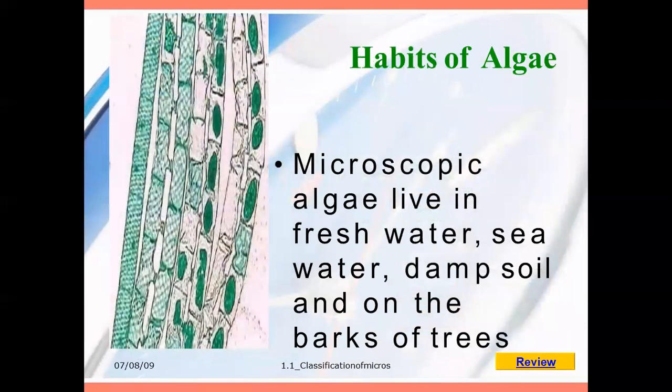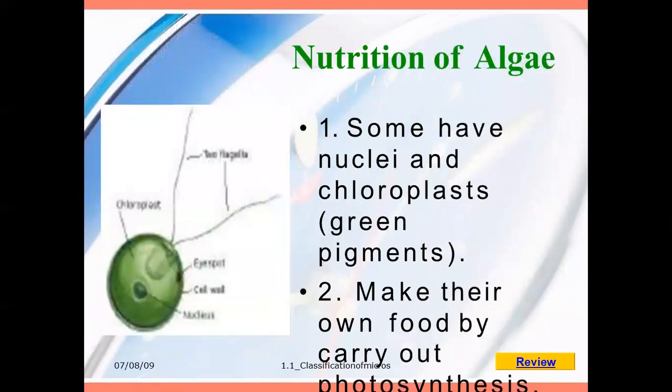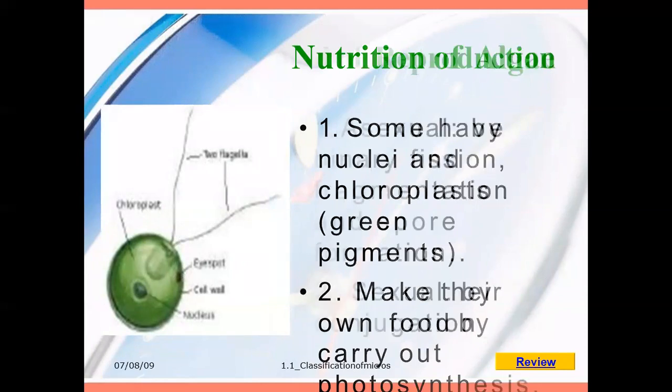Next, habits of algae: microscopic algae live in fresh water, seawater, damp soil, and on the barks of trees. The nutrition of the algae: they have a nucleus and chloroplast, which is a green pigment, so it only gives the color green. Then they make their own food by carrying out photosynthesis.